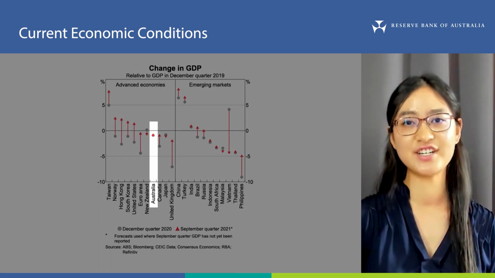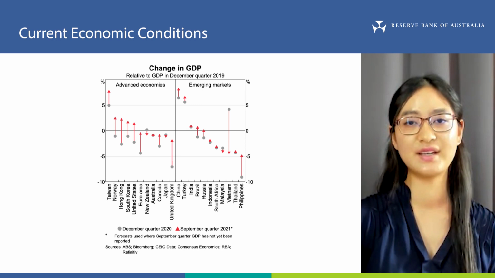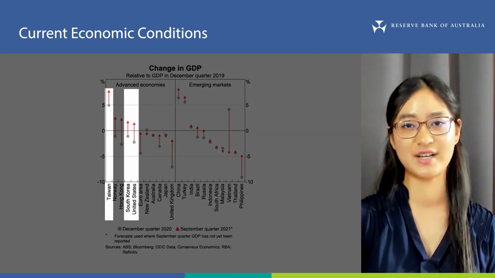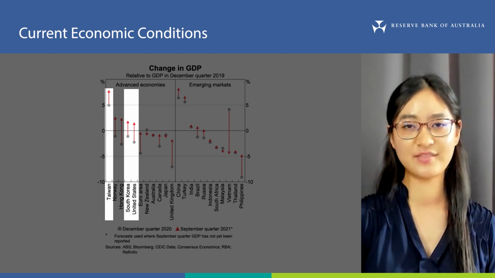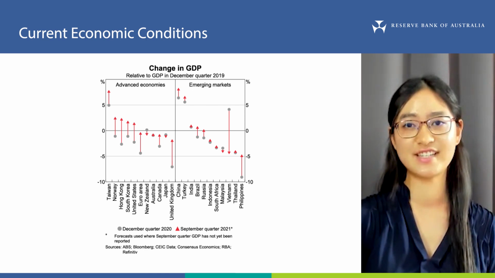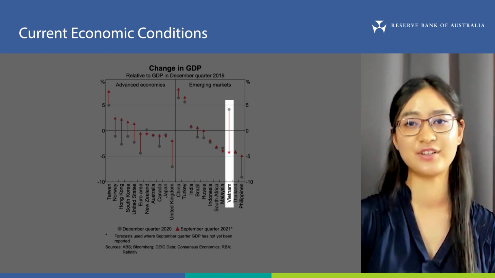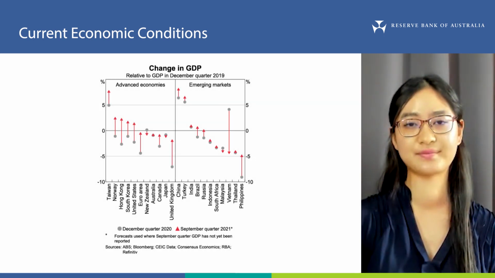Looking at the length and direction of the red arrows, we can see that activity has picked up in economies where restrictions have eased following strong vaccination campaigns. For example, in advanced economies like Taiwan, South Korea, and the United States, shown in the left panel of the graph, there have been substantial increases in GDP since December 2020. Elsewhere, including in many emerging economies, a resurgence in COVID-19 infections and renewed measures to contain the virus have hampered the economic recovery. Vietnam is an example of this, where you can see GDP has fallen sharply since December 2020.